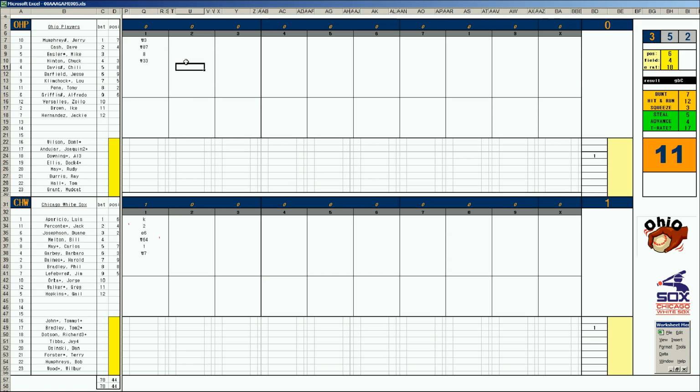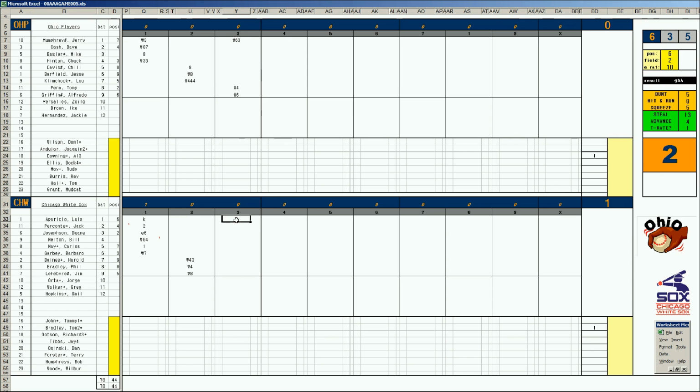All right, top of the second, Chili Davis. He walks. Jesse Barfield skies to center. Lou Klimchak lines into a double play. Harold Baines bounces to second. Phil Bradley, line drive caught. And Jim LaFay skies to center field. We go to the third inning. We got Tony Pena with a line drive caught. Alfredo Griffin pops out, and Jerry Mumphrey bounces to short. This is Aparicio at short, who's a 2. Makes the play.